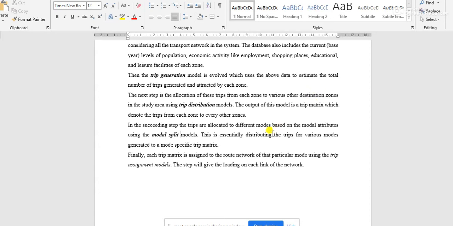Maybe there are 10 zones in one study area, and we have just made a trip matrix, that is 1 to 2, 1 to 3, 1 to 4, 1 to 5, like that, and 2 to 1, 2 to 3, 2 to 10, like that.